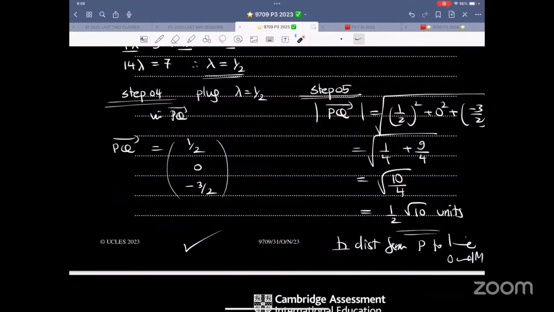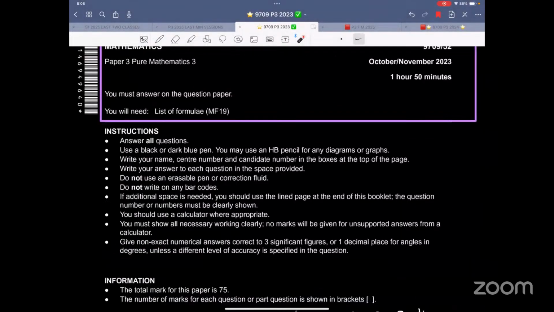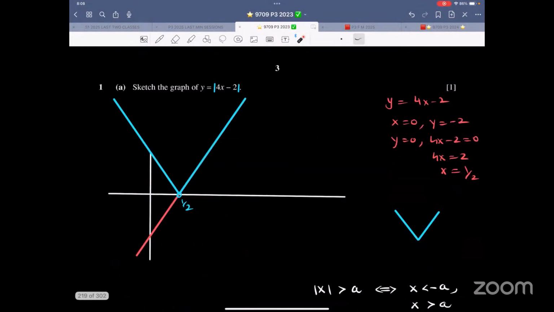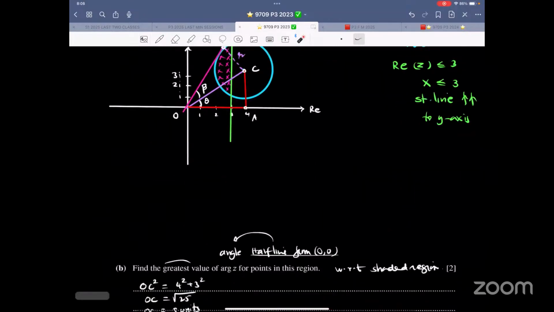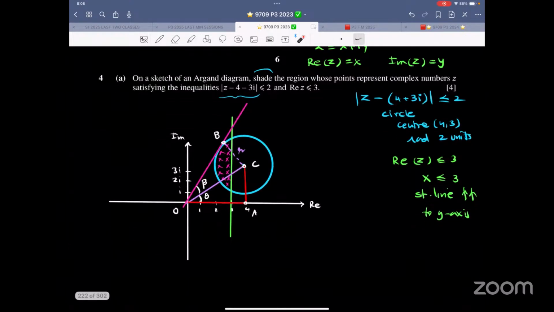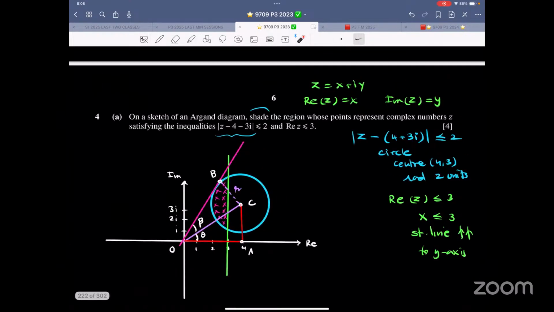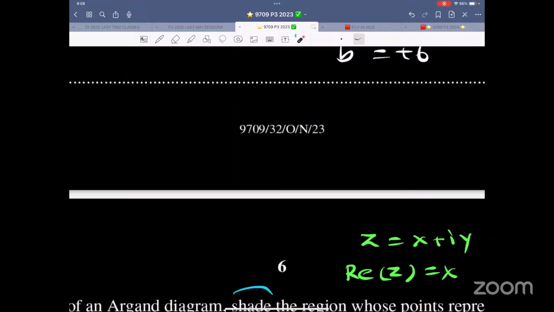So now let me choose one other question for vectors. Now, this is also nice. Let me choose both the complex number and the vectors from here. This is which year? This is October, November 2023, variant 32.